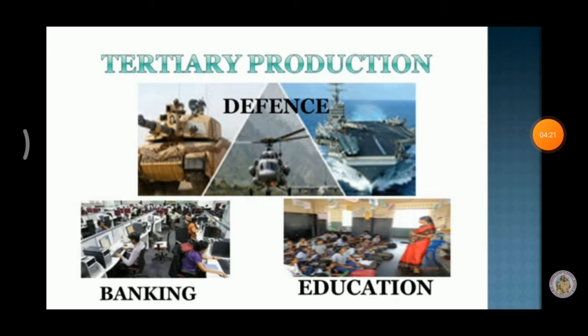Tertiary production. Another name of tertiary production is service sector. Industries in the tertiary sector produce all those services. So all services joined together are called tertiary production. Examples: banking, insurance, transport and communication, education and defense.